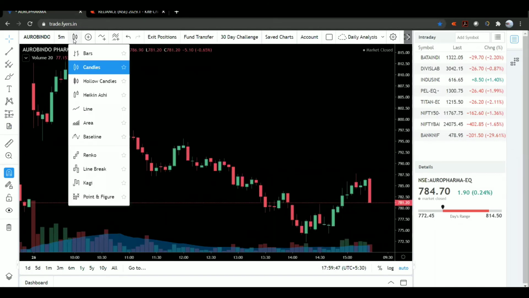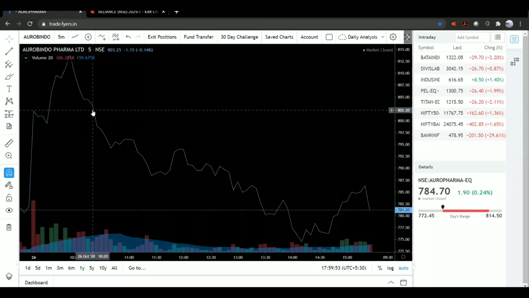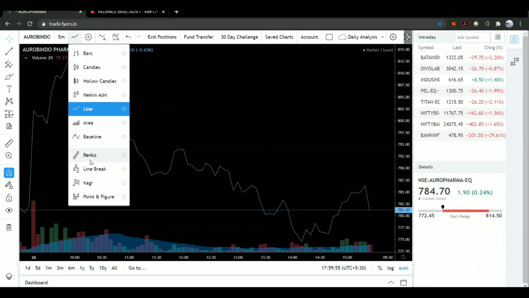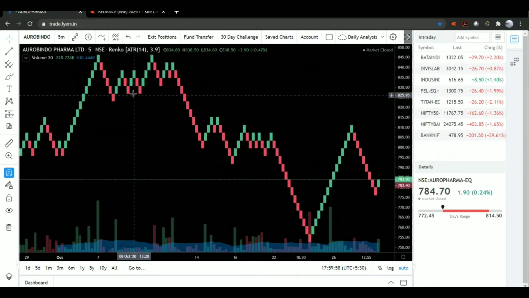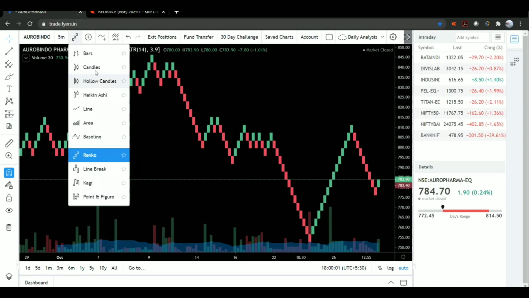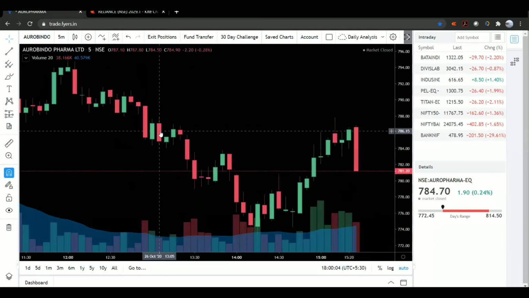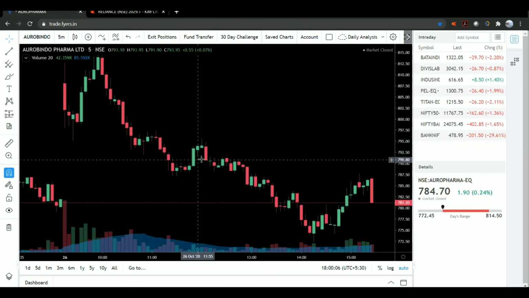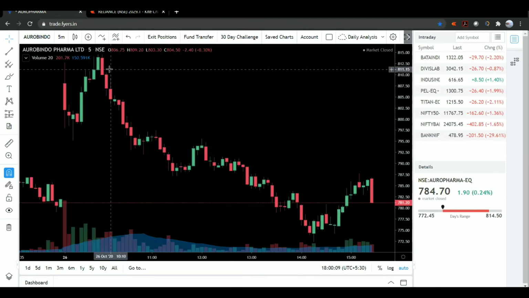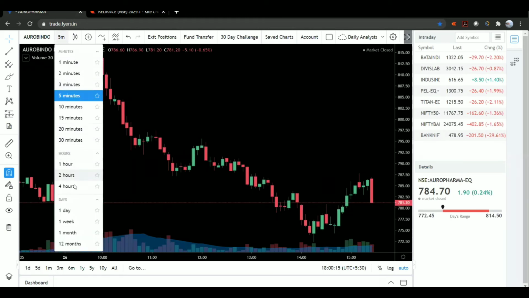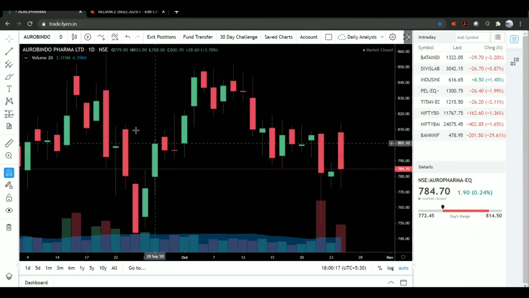Okay, here you have an option. If you see bars, candlestick, hollow candles, Heikin-Ashi, line, so there are multiple things wherein, based on your interest or based on your technicalities, you can choose one of them. Okay, so most of them choose candlestick patterns, wherein it is very successful for people. And then here, if you see, there will be a time option. You can choose at what time frame you want to see the market and everything. And then there are many things. I'll explain about these candles in a while.